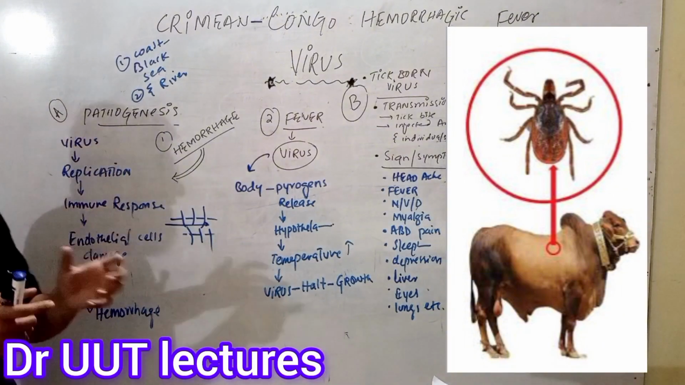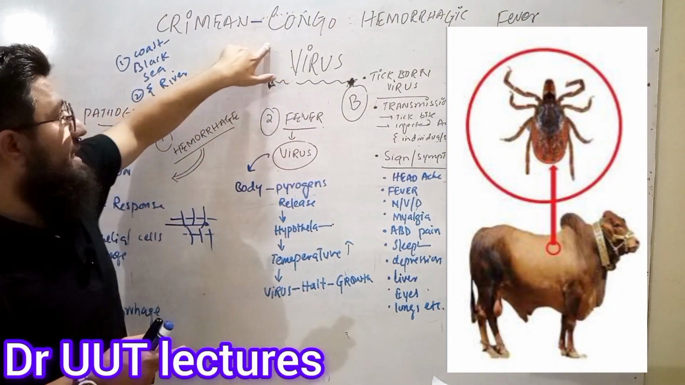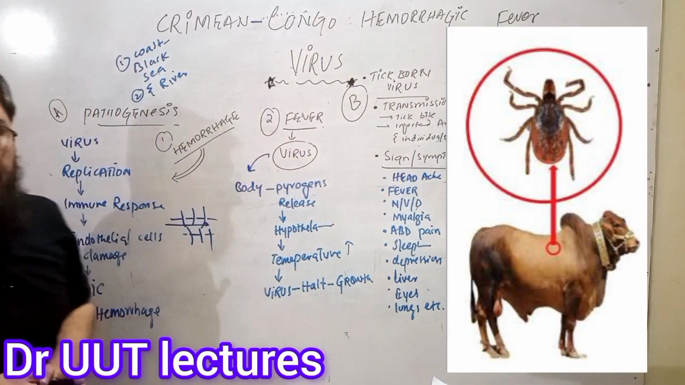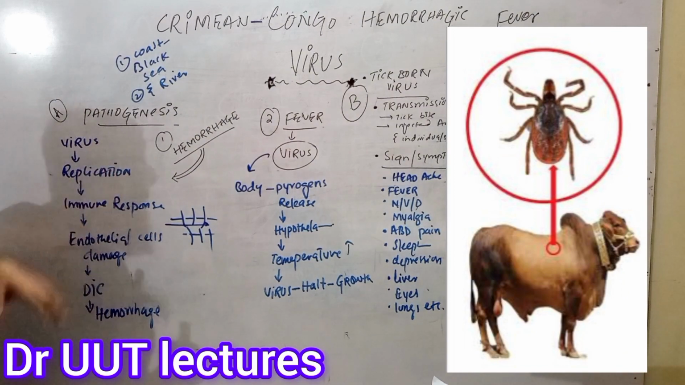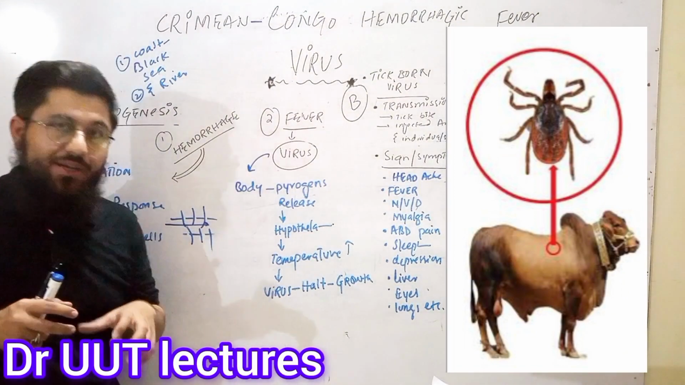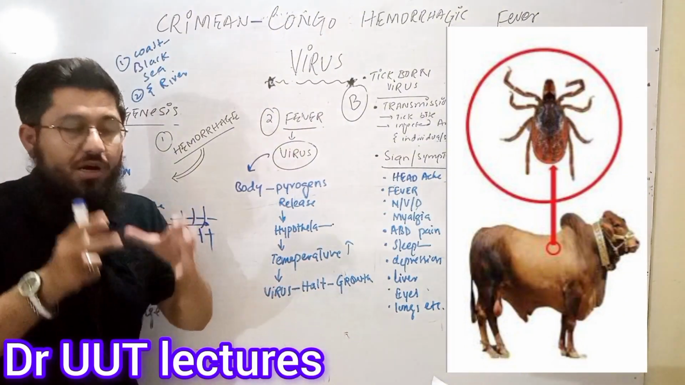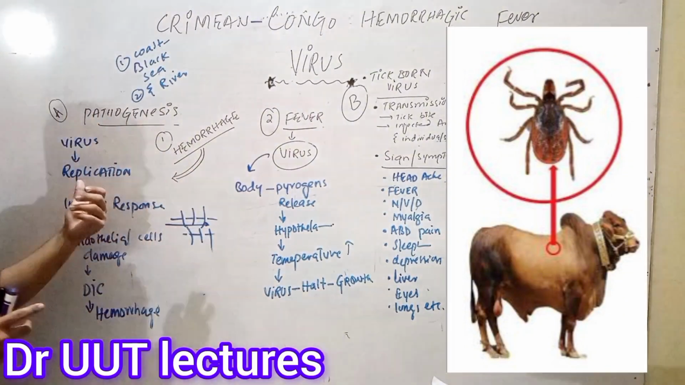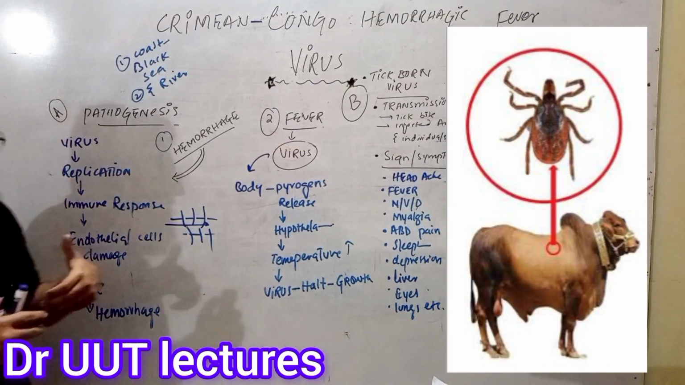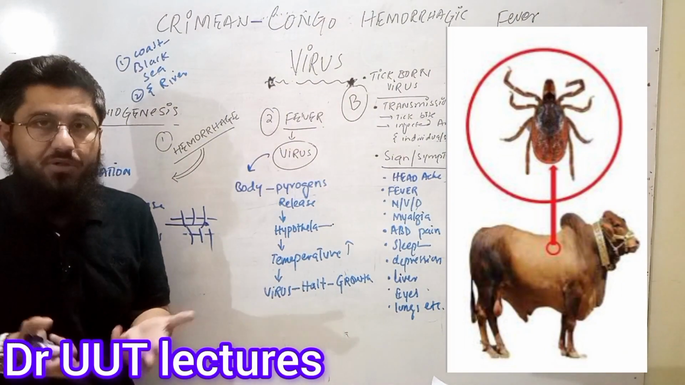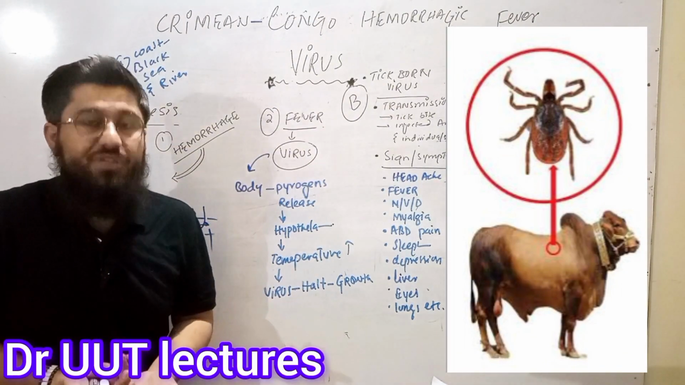Simple. When this Congo virus, or you can also call it CCHFV, enters inside the body and gets its way into the cell, it will start replicating itself, meaning it will start making its copies. As it makes its copies, it will cause the body to generate an immune response.